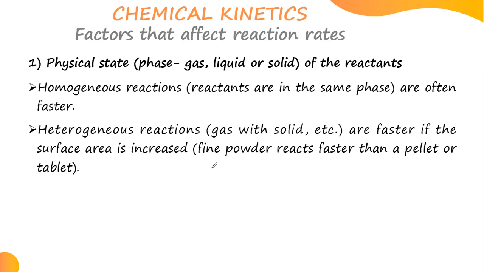Can you give a baby a big tablet? No. Why do they crush it into fine powder? Because it can be easily absorbed. For those who study medicine, you relate with this. So the moment you have fine powders, the reaction will be faster, but with big pellets or big tablets, the reaction will be slow.